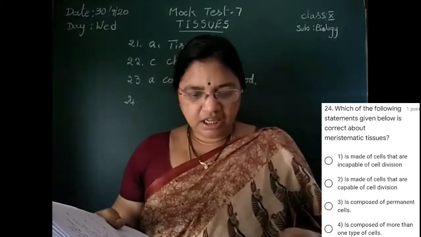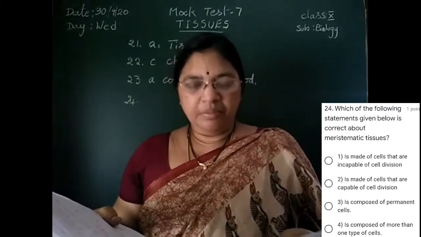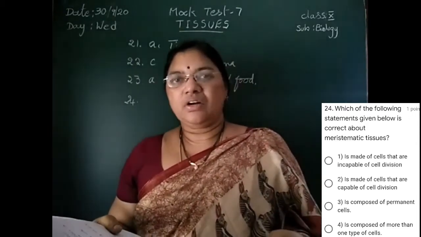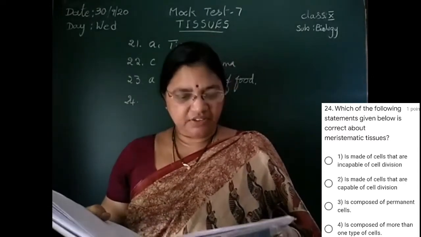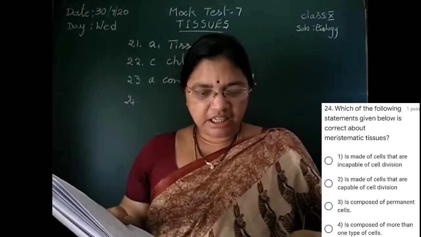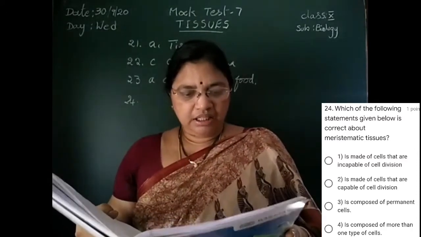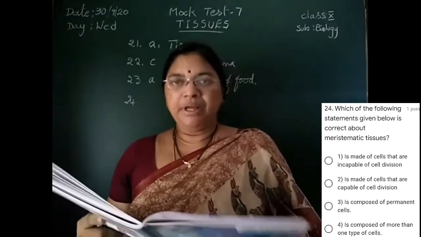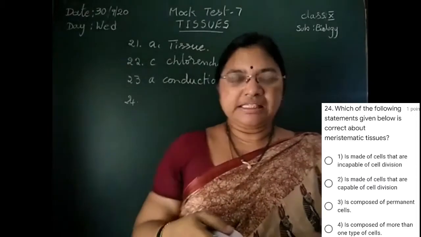C is, it is composed of permanent cells. Permanent cells are not found in meristematic tissue. What are permanent cells? Permanent cells, when necessary, will undergo division, but they do not undergo division rapidly like meristematic cells. That is why C is wrong. D is, composed of more than one type of cells. Those are the simple cells only. Those are not complex tissue. That is why B is correct. E is, made of cells that are capable of cell division.